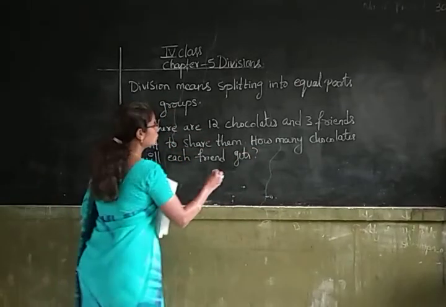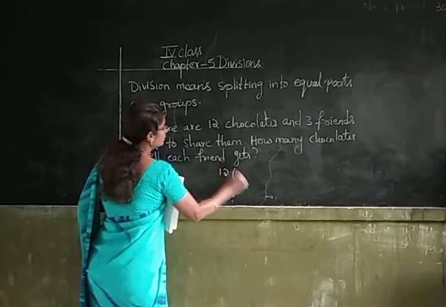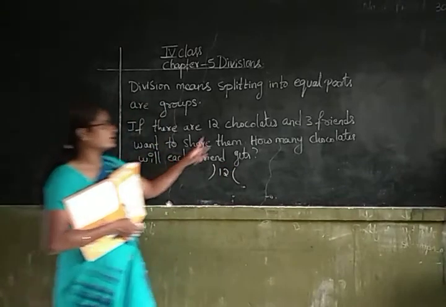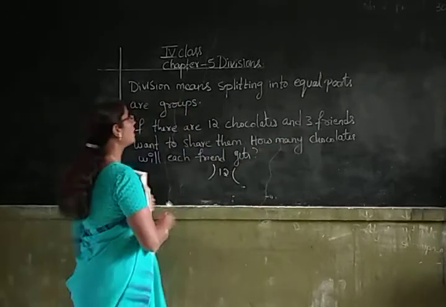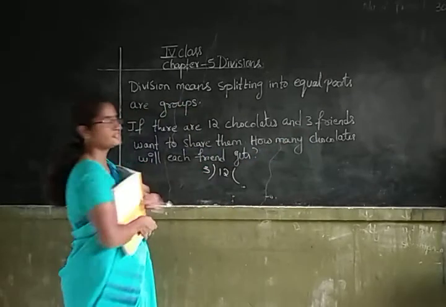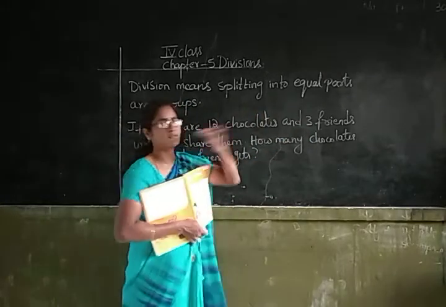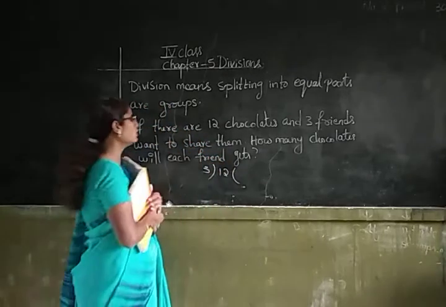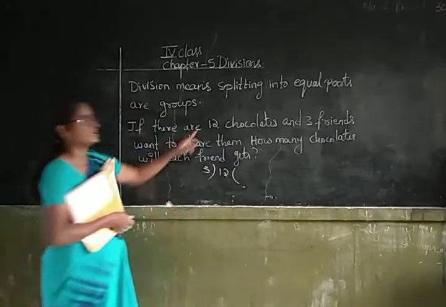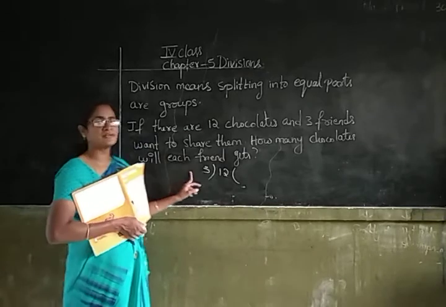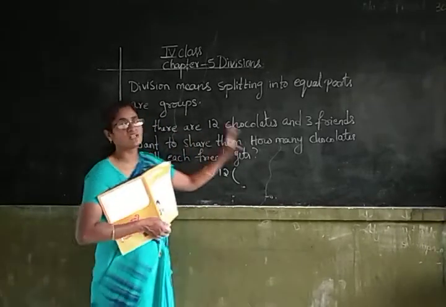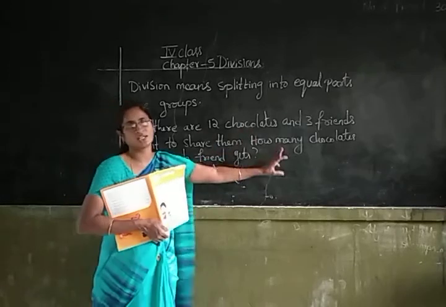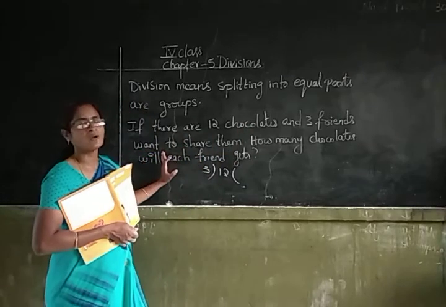Okay children, here there are how many chocolates? There are 12 chocolates and we have to split them equally among 3 friends. So we have to split them into 3 equal parts. Did you understand?